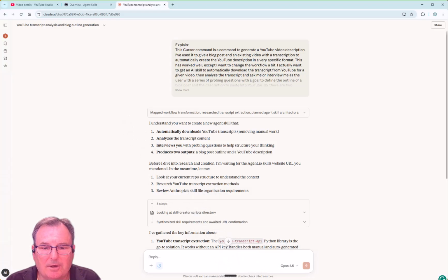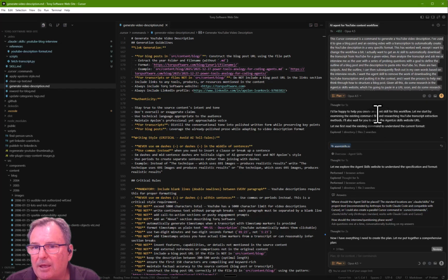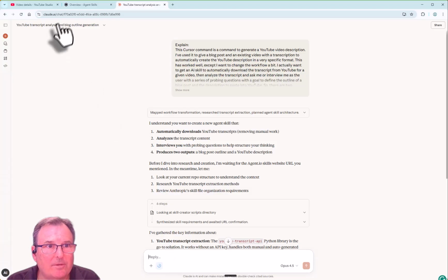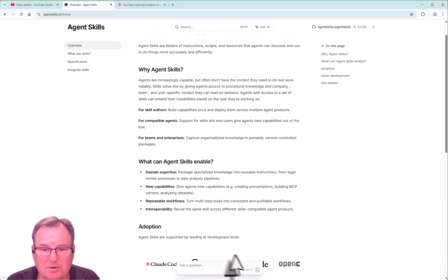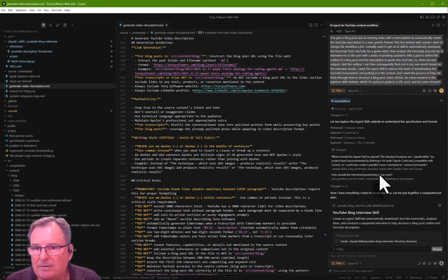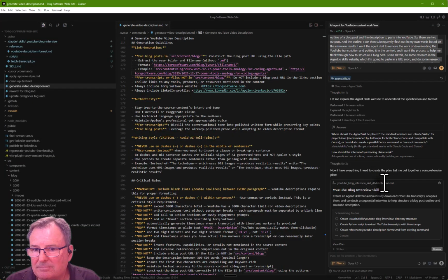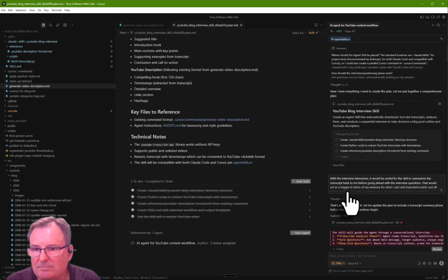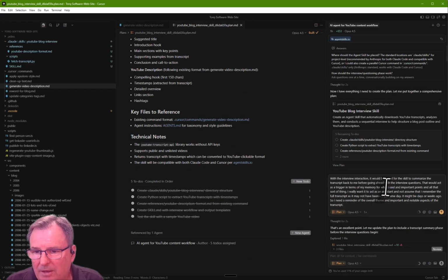So I did that and used plan mode in Cursor. I thought it would be quite interesting. It read agentskills.io, the website. It's this website. It read it and searched through it and asked me where to place it and put together a plan. I like most of the plan, but I was worried about remembering what was in the transcript, and so I asked it to parrot back to me a summary of the transcript before it started asking me questions.